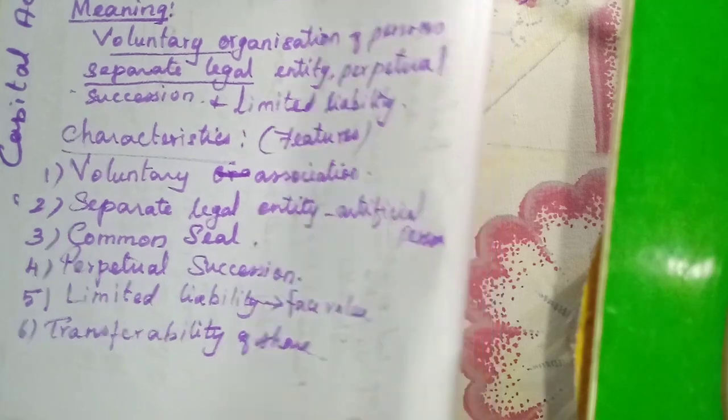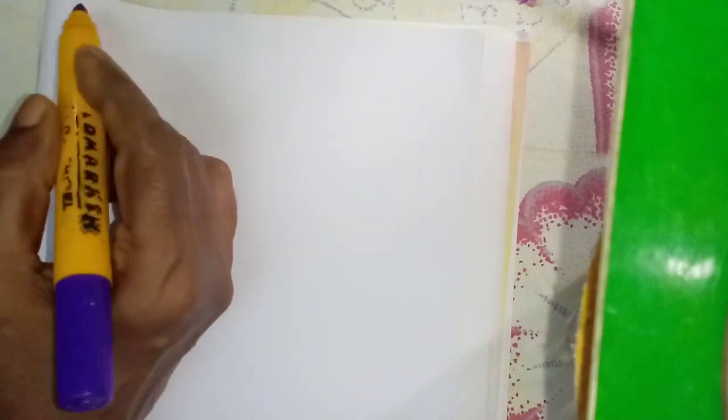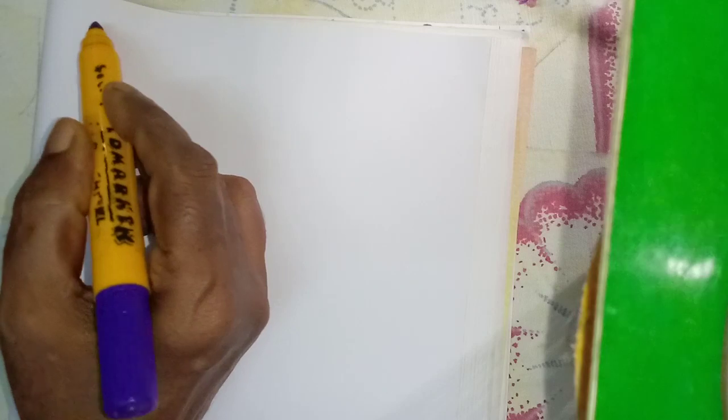Now, in this lesson, we are going to learn about the shares only. We are going to give importance to shares: how to issue shares, how we receive shares, in how many installments we are receiving shares, and what entries we need to prepare. For this, we need to learn the meaning and types of shares.